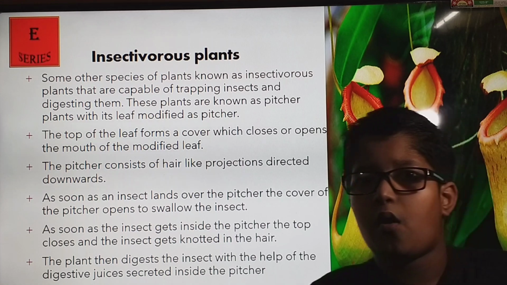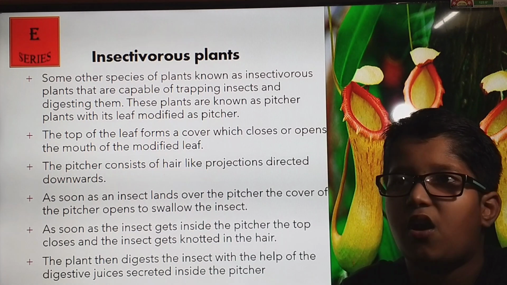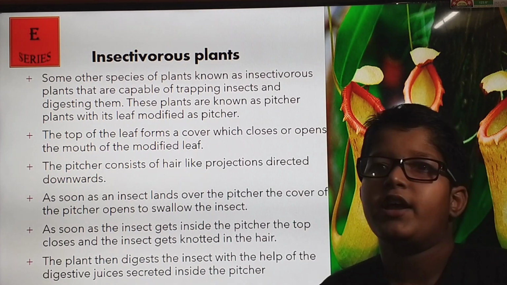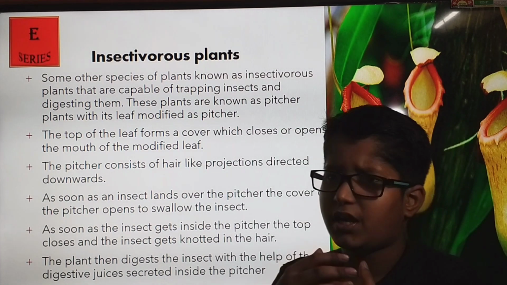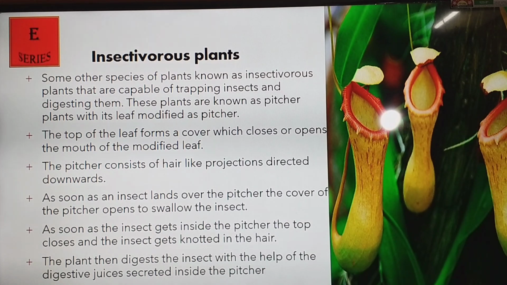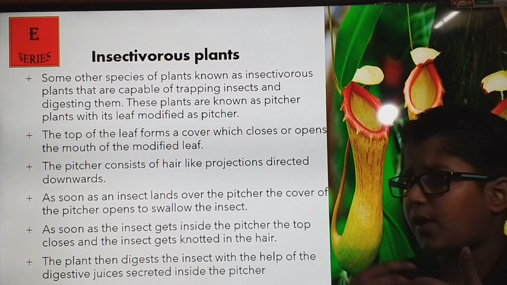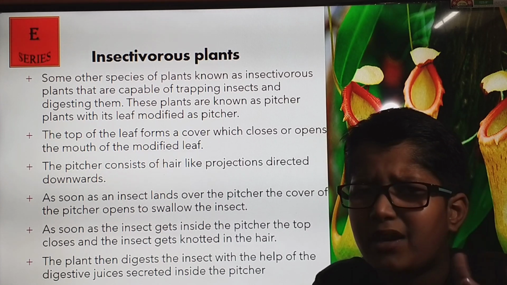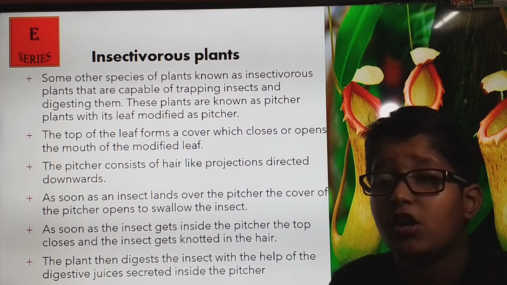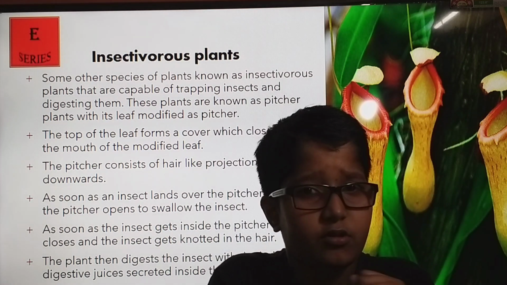Insectivorous plants. Now, after parasitic plants, insectivorous plants come into our plant category. There are some other species in nature which are known as insectivorous plants. These plants are modified to be capable of trapping small animals, mostly insects, to make their food. Now there are two types.